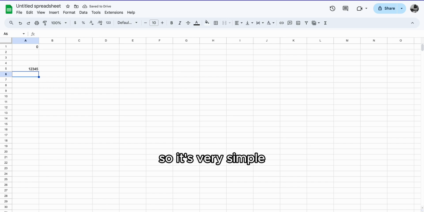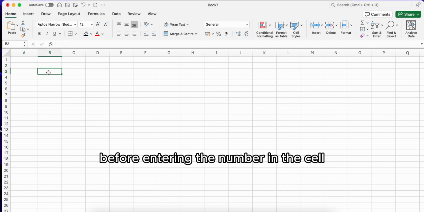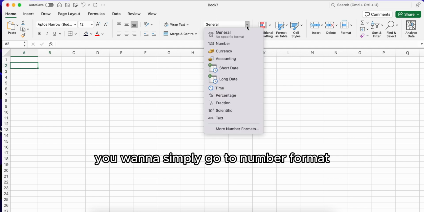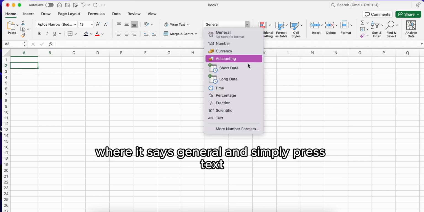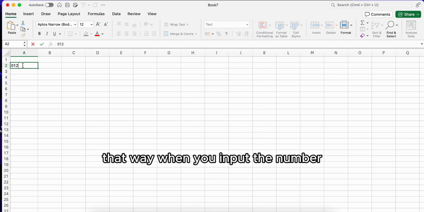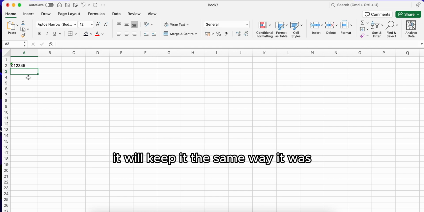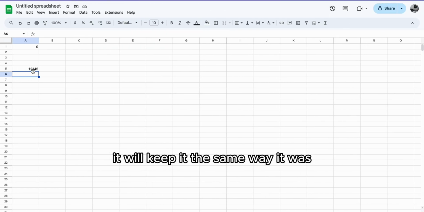So it's very simple. Before entering the number in the cell, you want to simply go to number format where it says General and press Text. That way, when you input the number, it will keep it the same way it was.